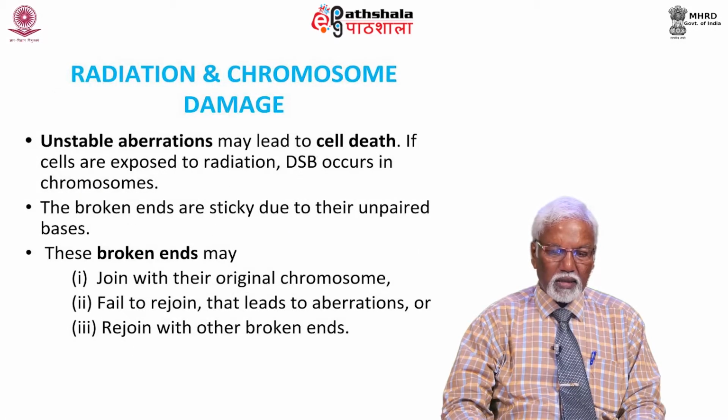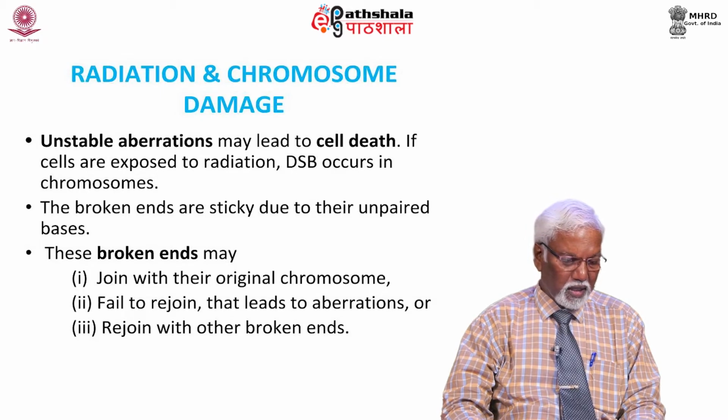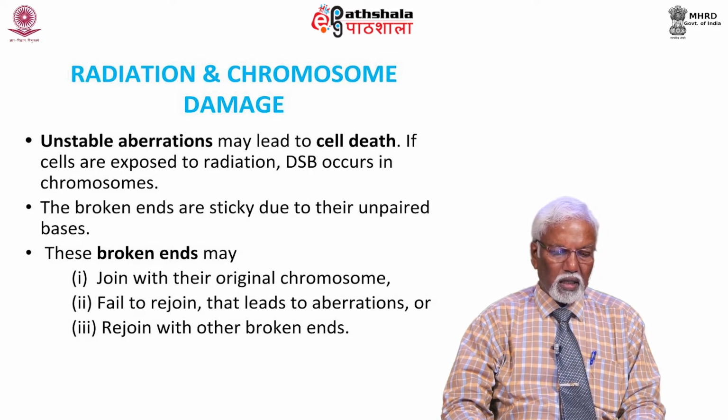Unstable aberrations may lead to cell death. If cells are exposed to radiation, double strand break occurs in chromosomes. The broken ends are sticky due to their unpaired bases.